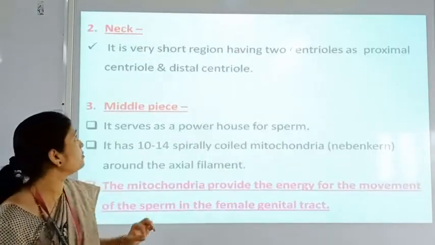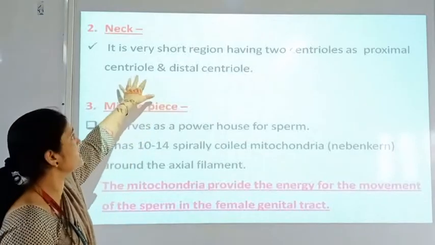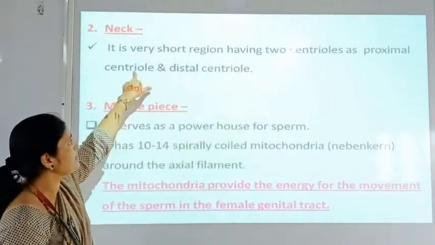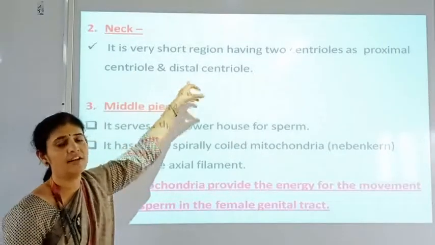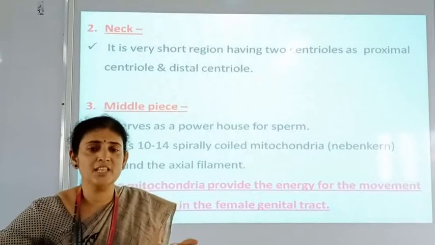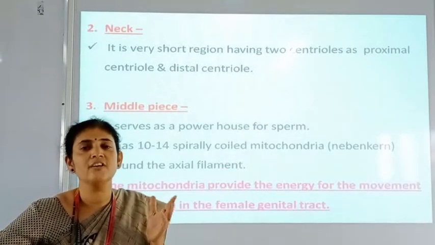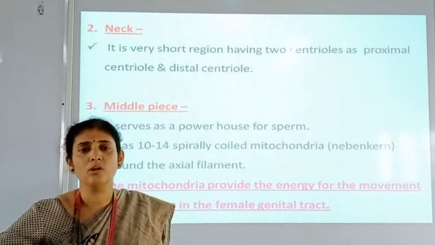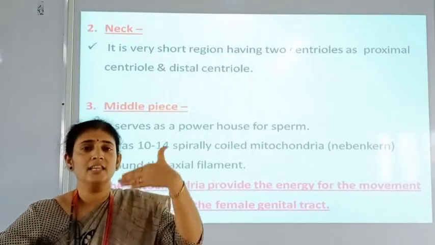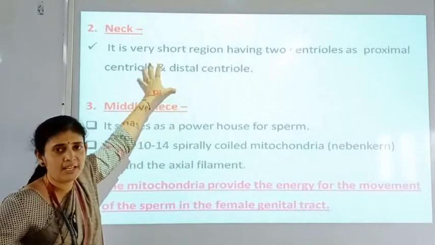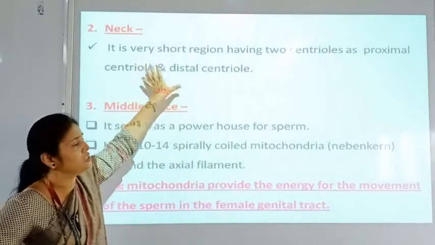Now the next point is the neck. The neck is a very short region having two centrioles, the proximal centriole and the distal centriole. In the neck region these centrioles are present. What is the role of the centriole? It is responsible for division. But in this structure, what role it plays we have to see in the fertilization process. Till then you only have to remember that the neck region has two centrioles.